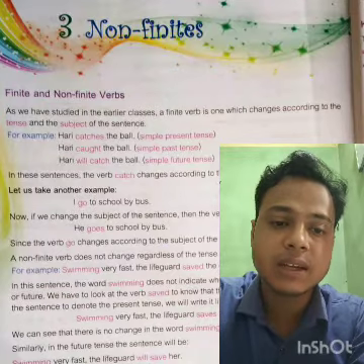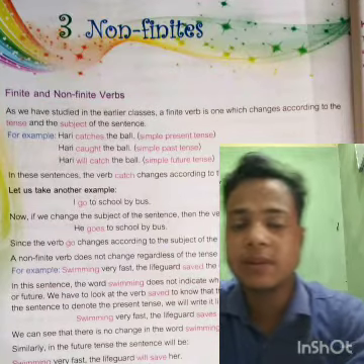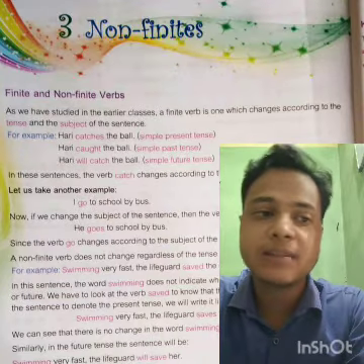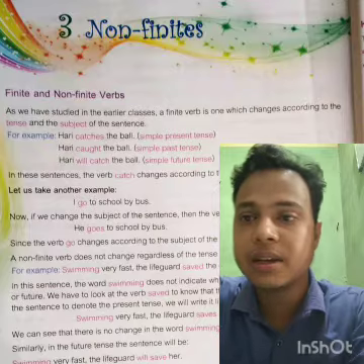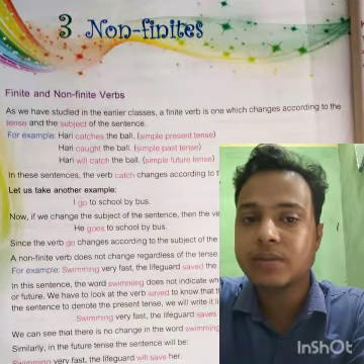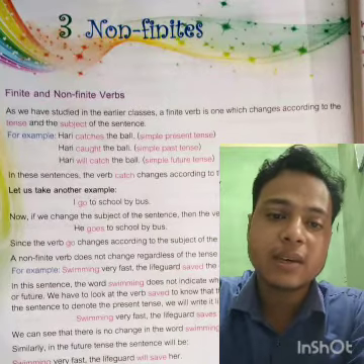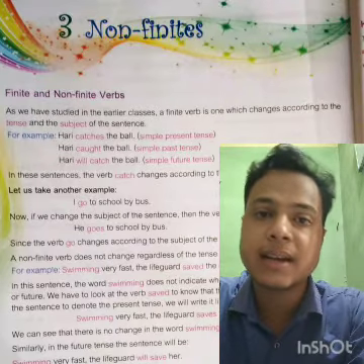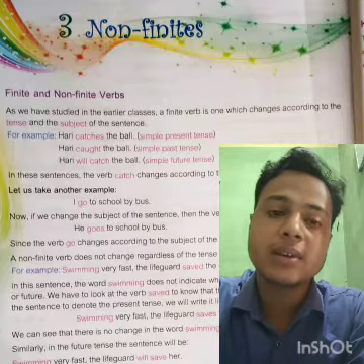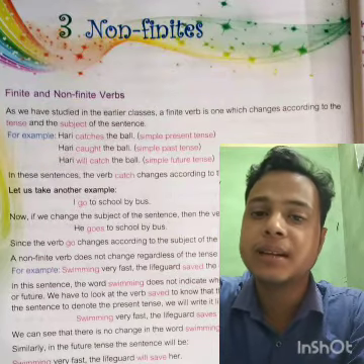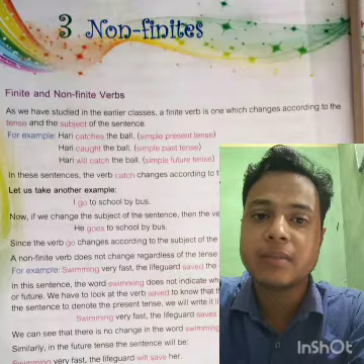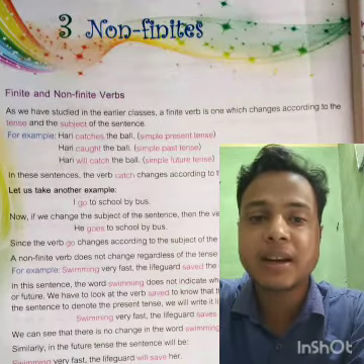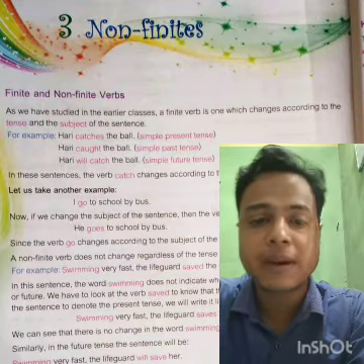First of all there is the infinitive. Infinitive is the first kind of non-finite verb. So what is the infinitive? Infinitive means to plus verb, a verb added with to. Suppose I am saying, he went there to play. Here 2 verbs are there. One verb is went and another verb is play. So here to play is the non-finite verb, and this is called the infinitive. Any kind of infinitive is called a non-finite verb.